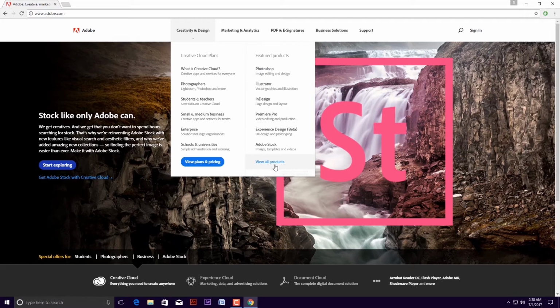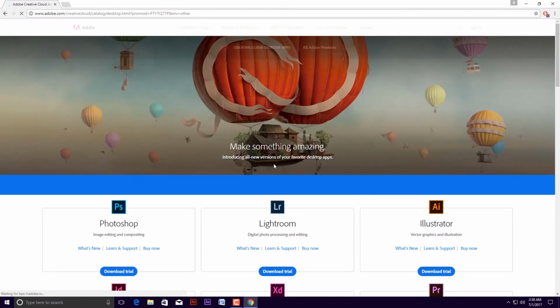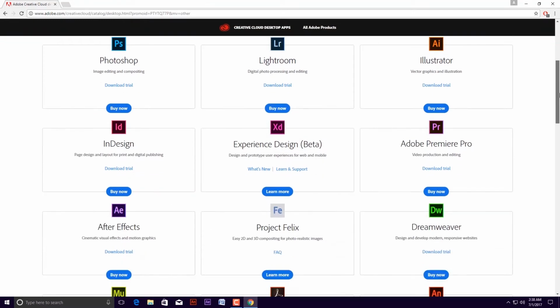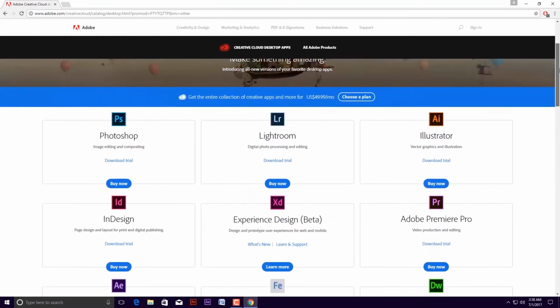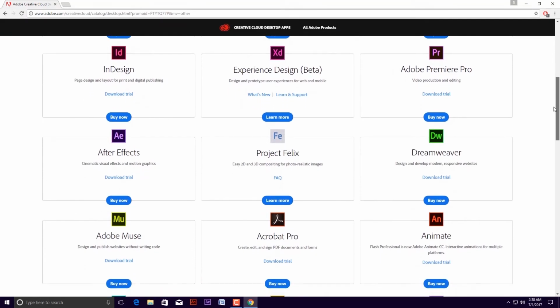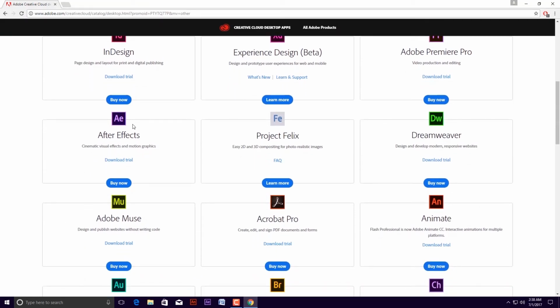To get After Effects, click this text button, View All Products. So, now we can see all the products of Adobe. Now scroll down slowly. Look, we found the After Effects software. After Effects: Cinematic Visual Effects and Motion Graphics.